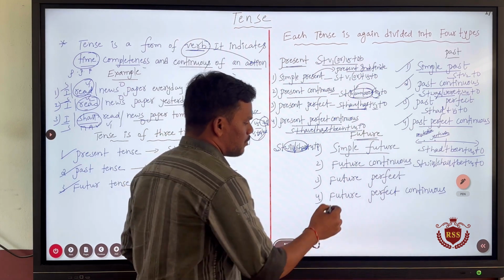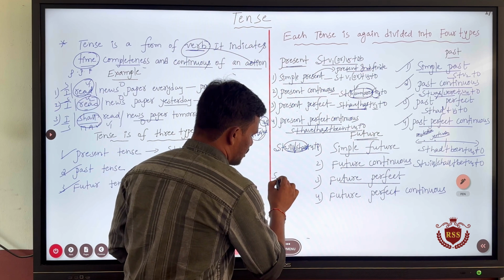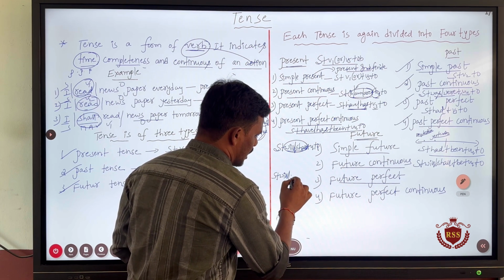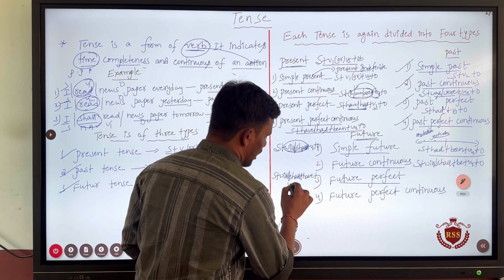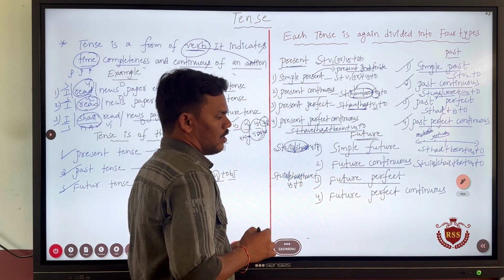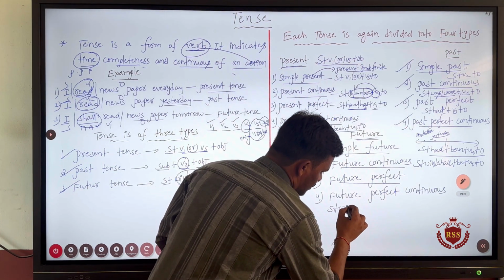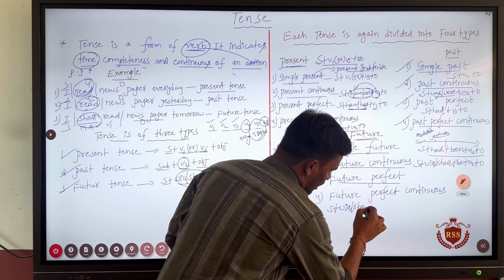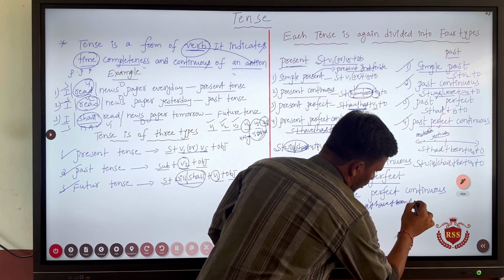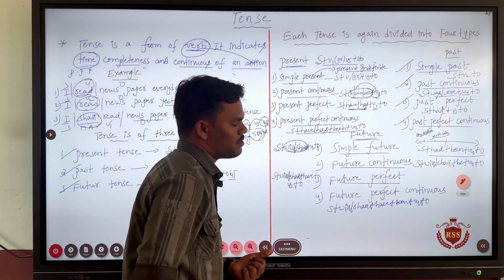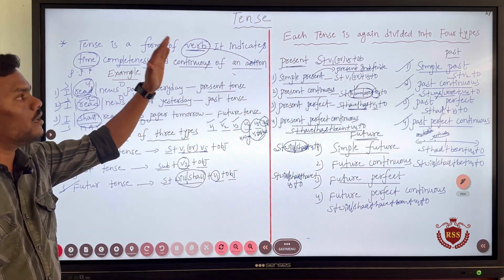Next, future perfect tense, and the formation of the future perfect tense will be subject plus will or shall plus have plus V3 and object. And next, coming to future perfect continuous, the formation of the future perfect continuous will be subject plus will or shall plus have plus been plus V4 plus object. This is how we form sentences in future tenses, right? So, this is something about total tense, guys.